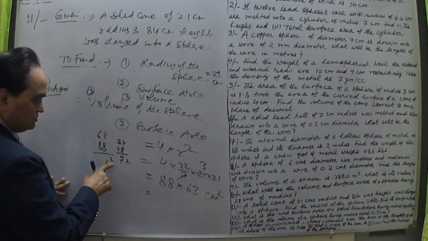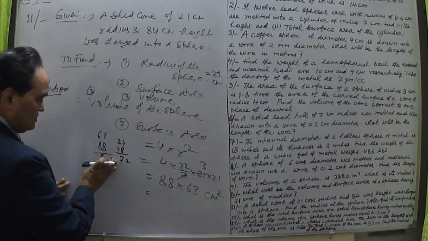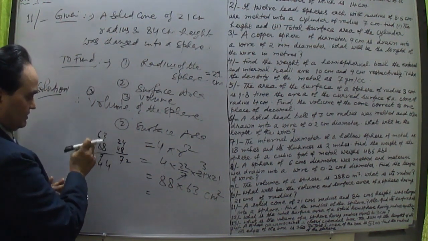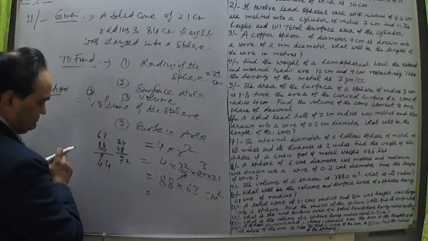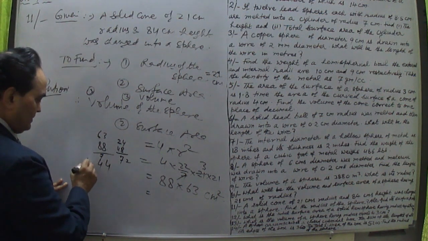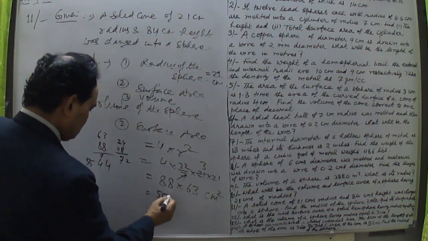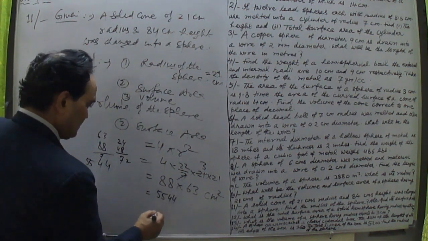And 72 plus 2, this carry. So this is 74, again 4, 7 carry. Now direct multiplication, 8 6s are 48, 48 plus 7, 55. This is 5544.